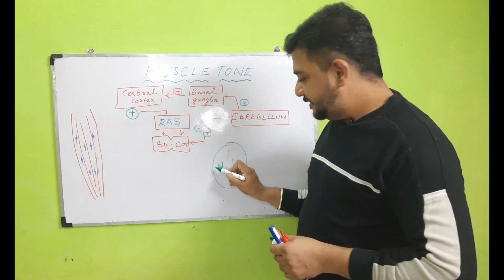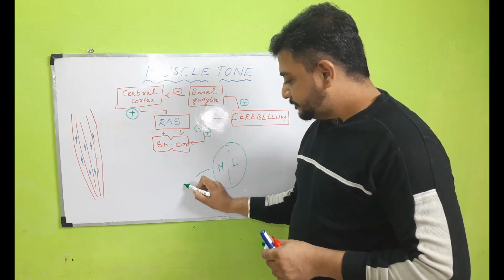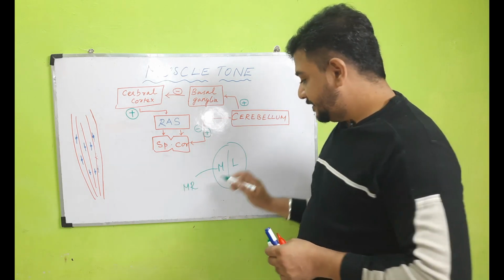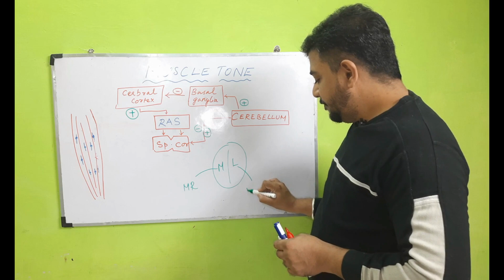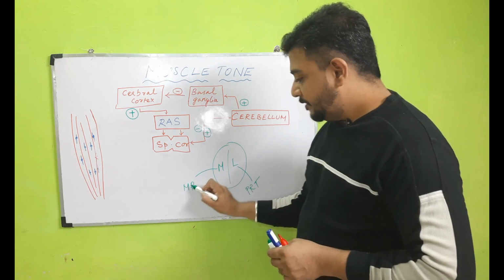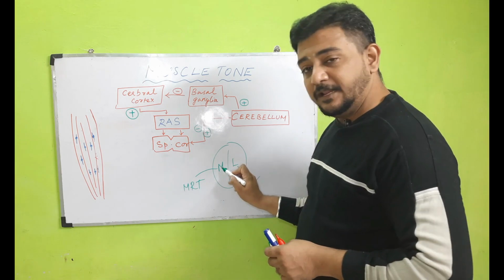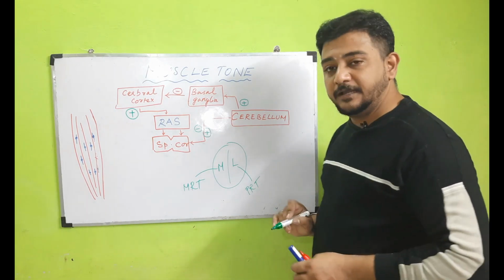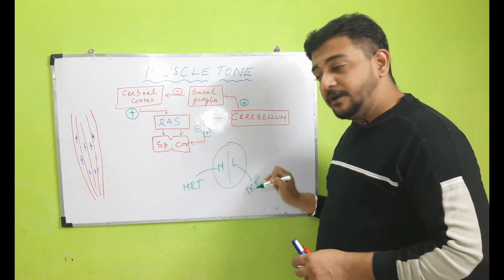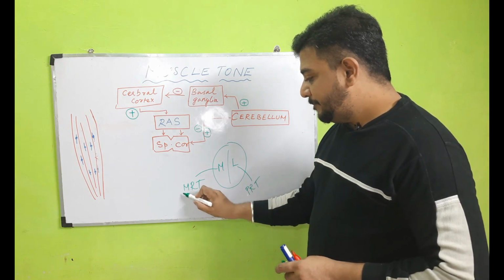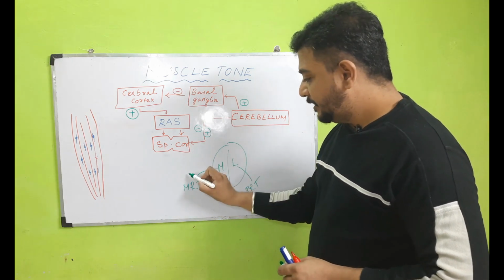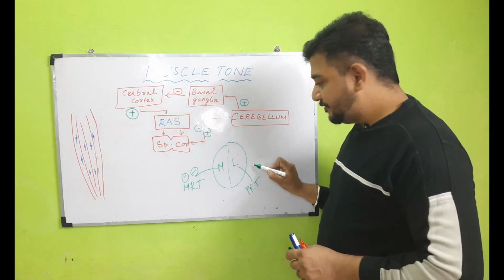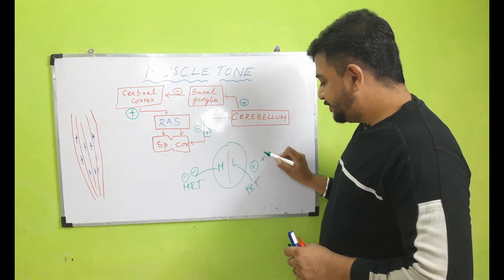The medial portion is going to be connected with the medial reticulospinal tract or medullary reticulospinal tract. The lateral one is going to be connected with the pontine reticulospinal tract. This is medullary reticulospinal, M for medial and M for medullary, just remember it like that. Medullary reticulospinal tract, and the lateral is going to get attached with the pontine reticulospinal tract. The discharge of the medullary reticulospinal tract is going to bring about an inhibition of the tone, whereas the lateral portion of the cerebellum is going to bring about a facilitation of the tone.